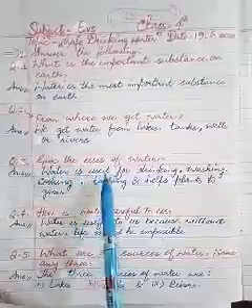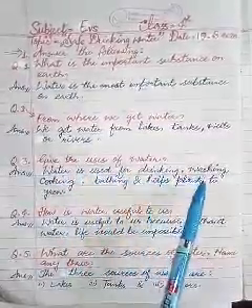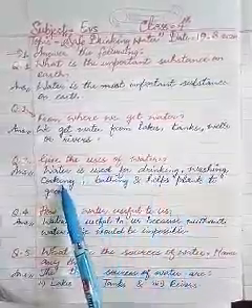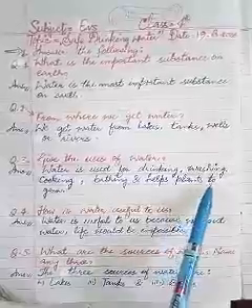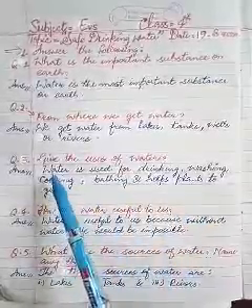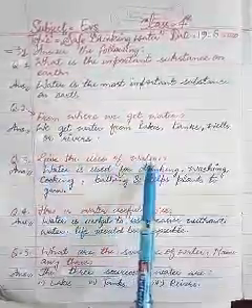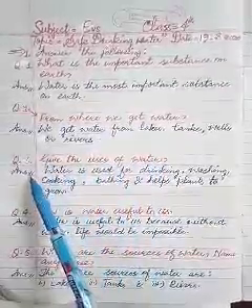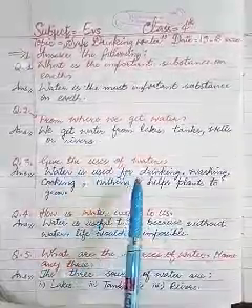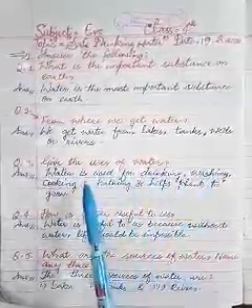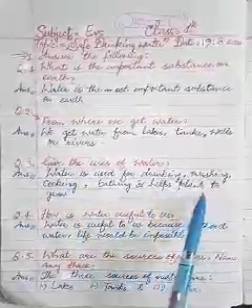Answer: water is used for drinking, washing, cooking, bathing, and helps plants to grow.